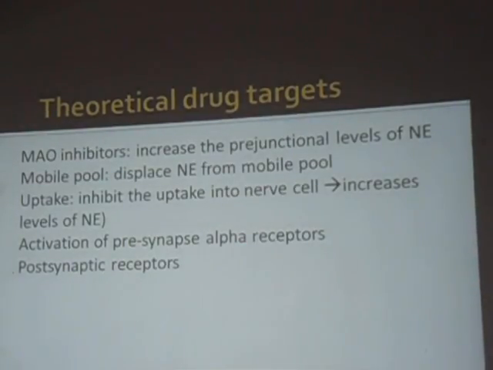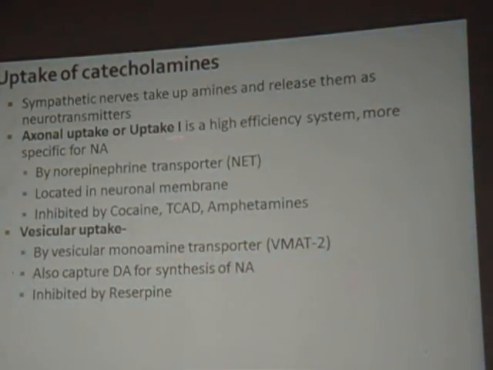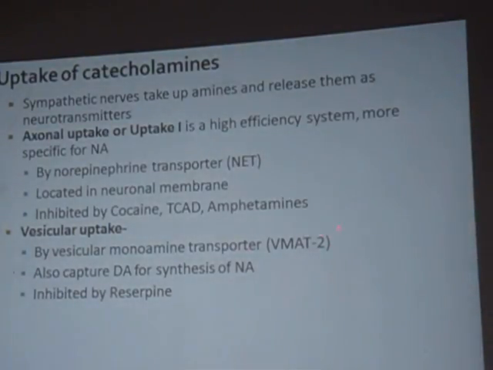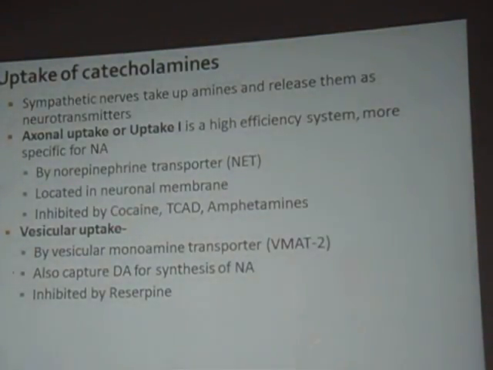Enzymes which can metabolize it. Here we have neuronal reuptake, and then metabolism. Then the drugs which can inhibit at this step: reuptake can be inhibited by three groups of drugs, that is cocaine, which is the abuse drug, tricyclic antidepressants, the most commonly used antidepressants in the earlier past.